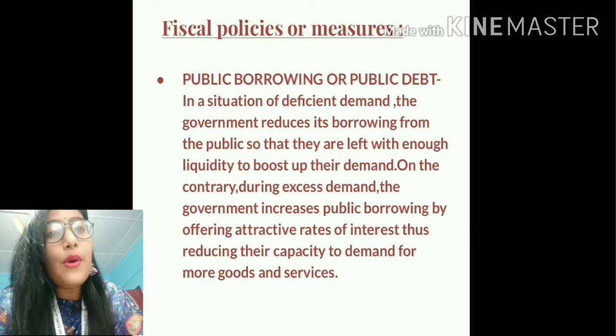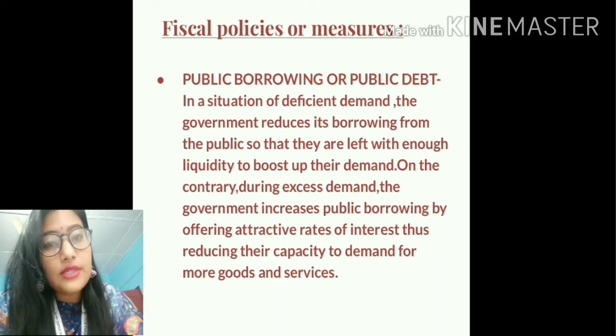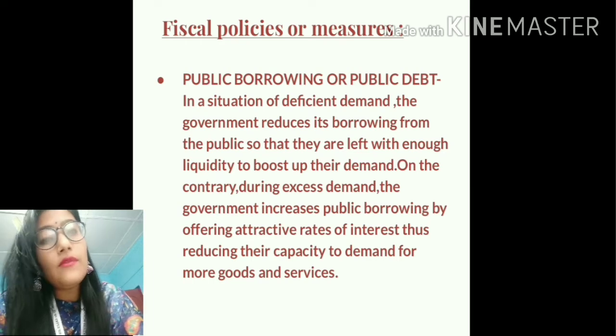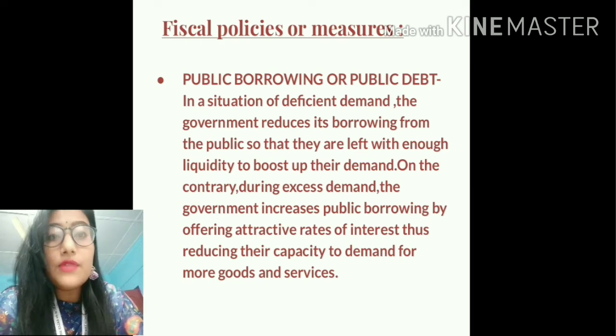The next important fiscal policy is public borrowings or public debt. So students, the government resort to public borrowing by selling of securities. The government doesn't go to people's houses to borrow money. The government sell their securities to the public and raise fund from that. So this is one way of public borrowing, selling of securities.